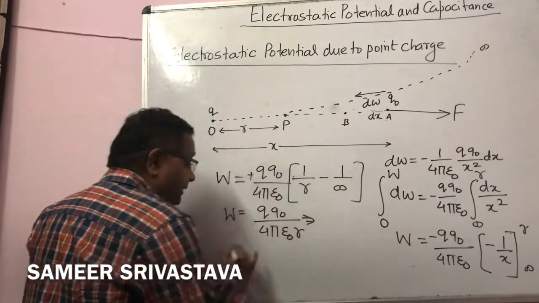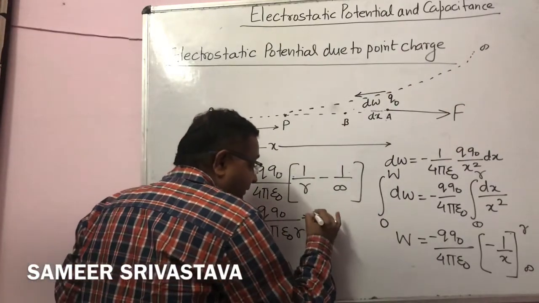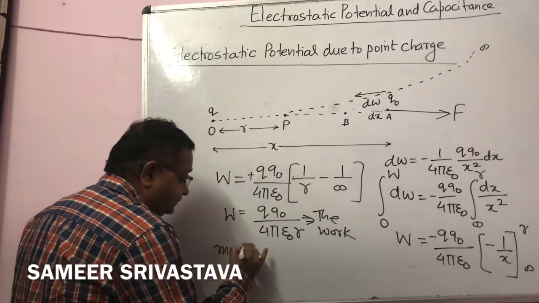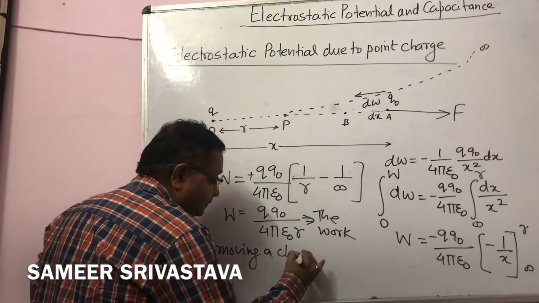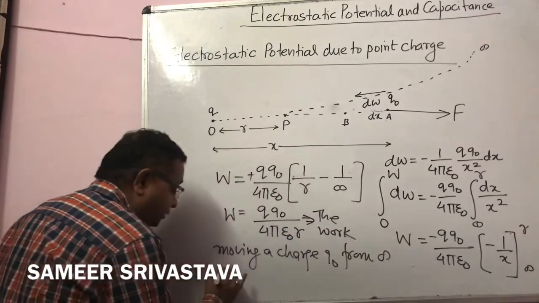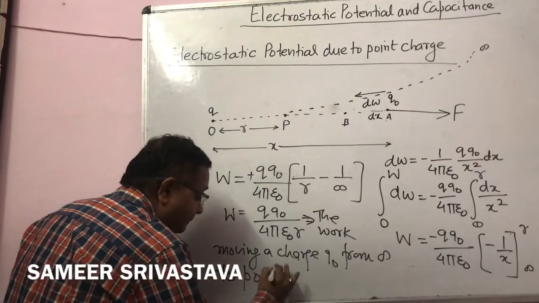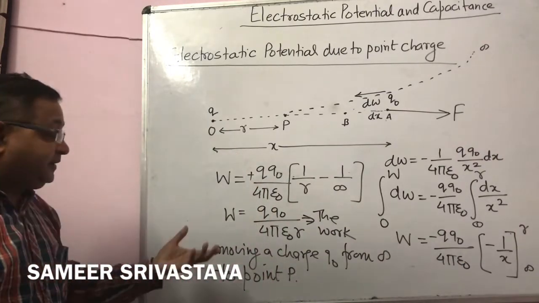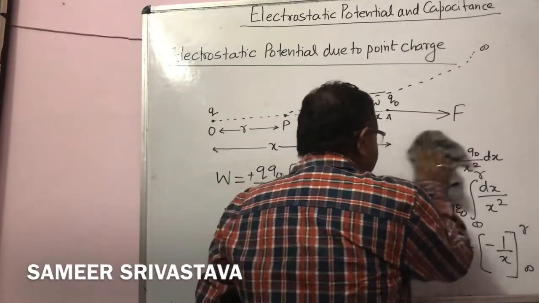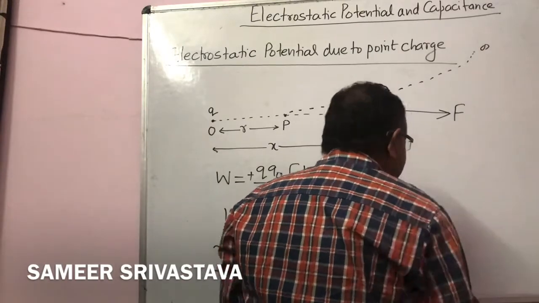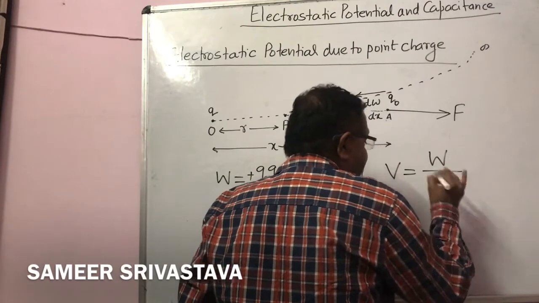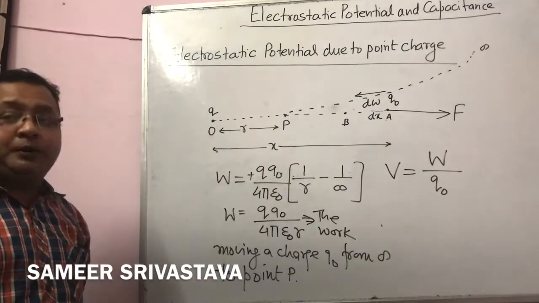What is its significance? This is the work of moving a charge q naught from infinite to point P. Okay, but we have to find the potential. How is the potential defined? Potential is defined as work done per unit test charge. V equal to W upon Q naught.